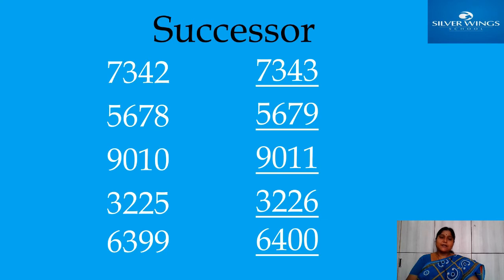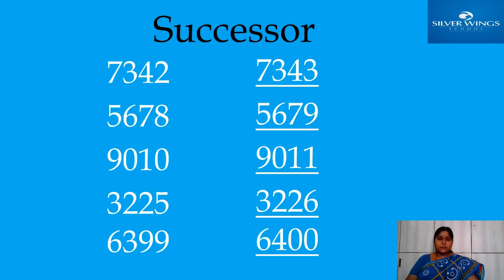If 9 came in the ones place, you should see the 2 places, tens and ones, the 2-digit number. If in the 2 places 9 came, you should see the 3 places. Here in the last ones place 9 came, so you should see the 2-digit number. The 2-digit number is also 99, so you should see the 3-digit number, the last 3 digits, that means 399.